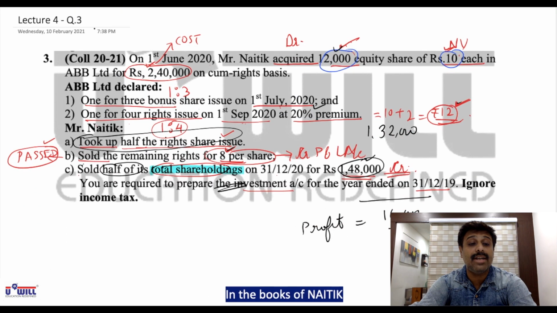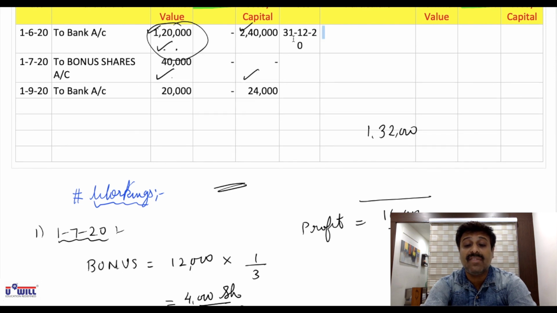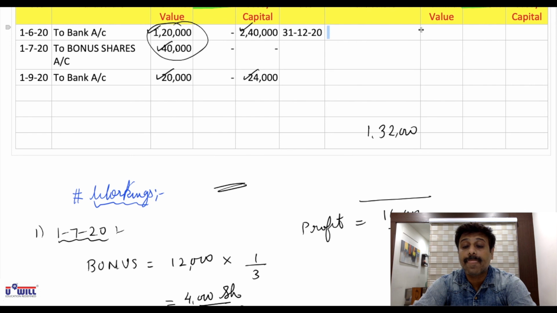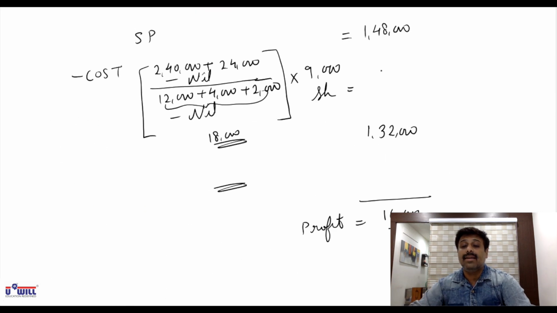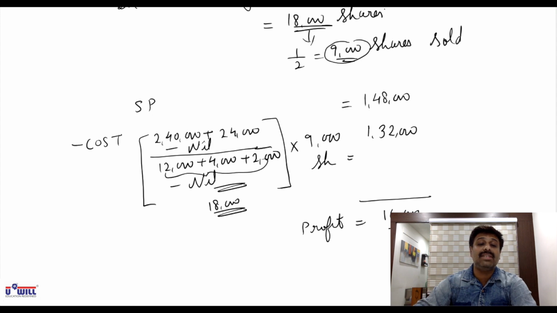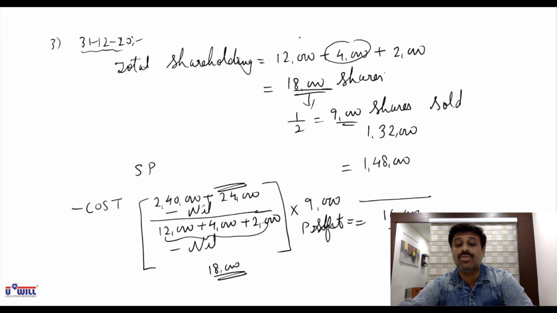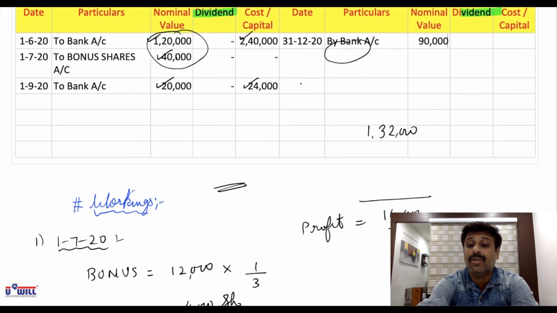First we'll record on the credit side. Date is 31st December 2020. He is selling on 31st December 2020. Okay. By bank account. Now what is the nominal value of shares he is selling? 9,000 shares he is selling. So what is the nominal value of the shares which he is selling? 9,000 into 10 rupees, 90,000. 90,000 is the nominal value of shares.